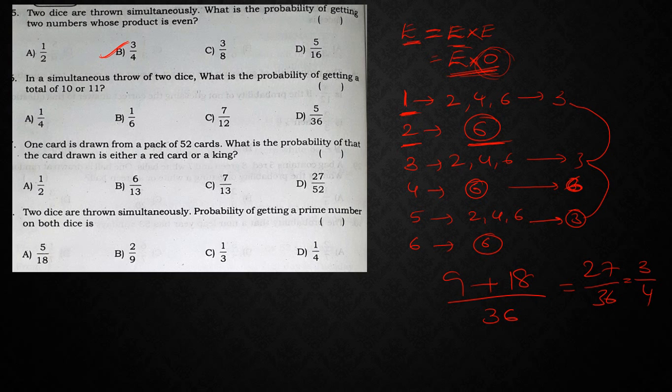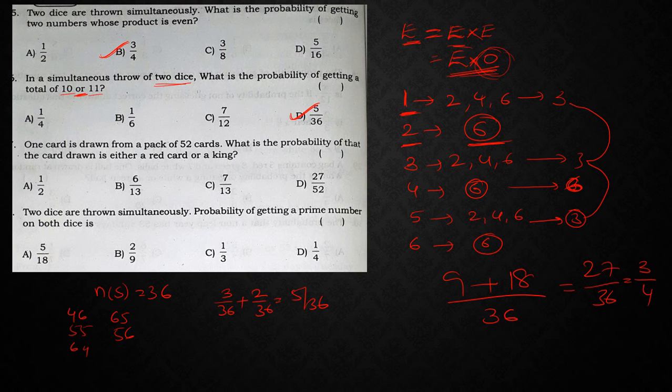Next, in a simultaneous throw of 2 dice, again n of s is equal to 36. What is the probability of getting a total of 10 or 11? So total of 10 already we have seen that, right? Total of 10 means 4 6, 5 5, 6 4, and total of 11, the only possibilities are 6 5 and 5 6. So then what is the answer? Total 10 means 3 by 36, plus total 11 means 2 by 36. So 3 plus 2, 5 by 36. So answer is 5 upon 36.